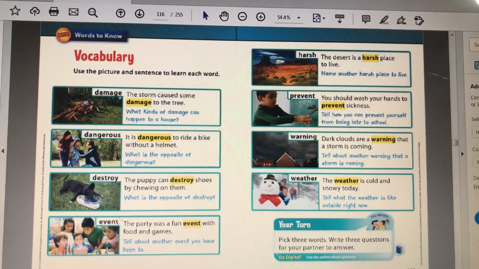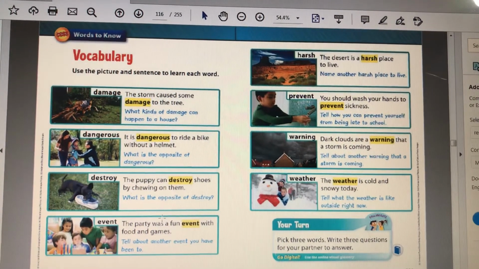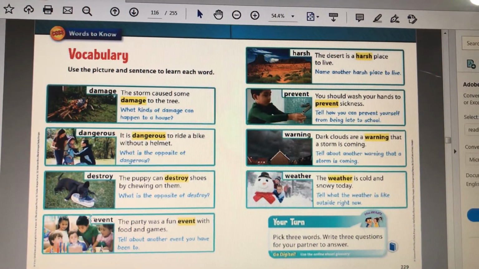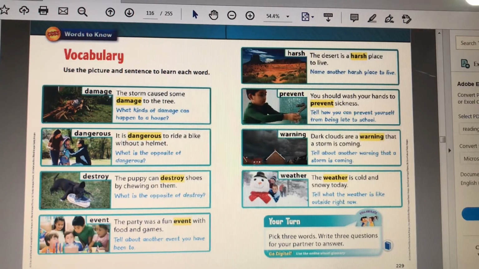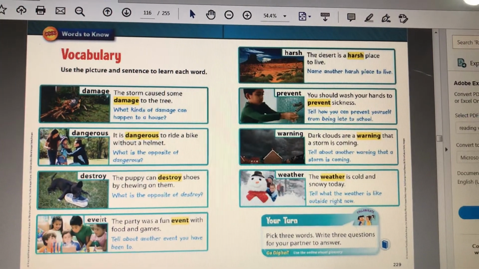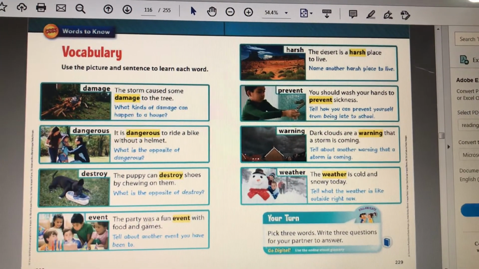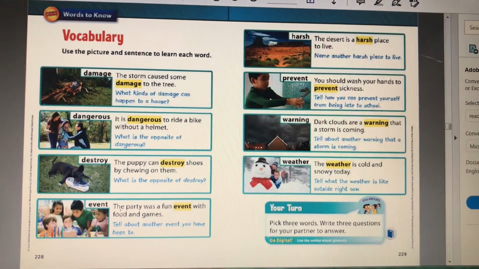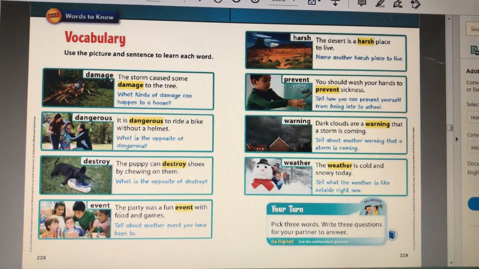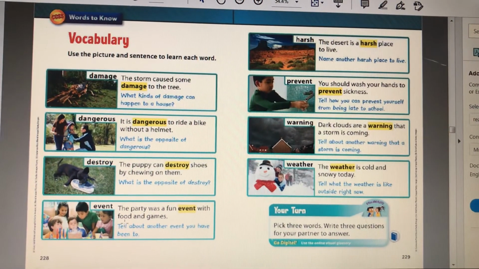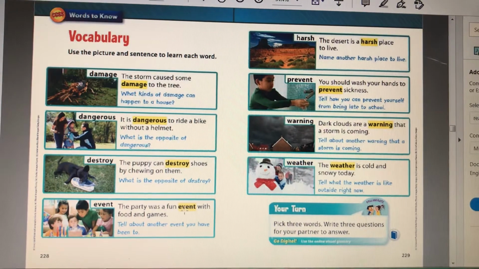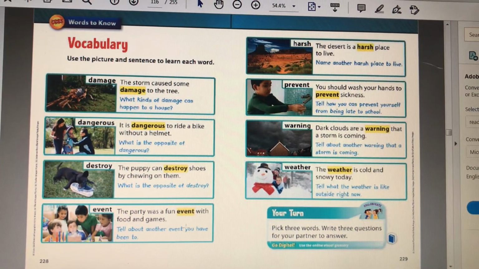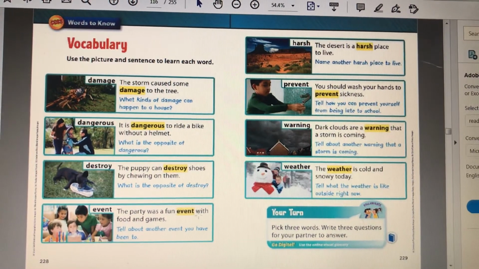All right, moving on. Event. The party was a fun event with food and games. All right, guys. Event is when we are at a place and there's something going on for some special occasion, maybe. So we have events at schools. You guys know that, like, we usually go down to the theater, right? And we have events. Sometimes fun events, sometimes academic events. Your birthday is an event when you have a birthday party. So an event is a time and place when you do something for some special occasion.